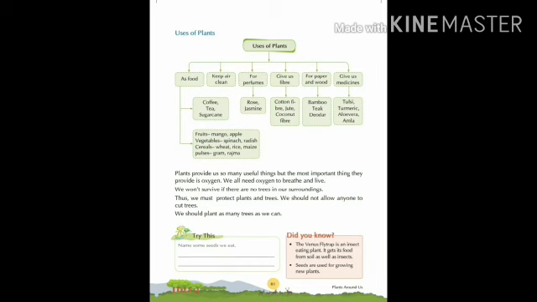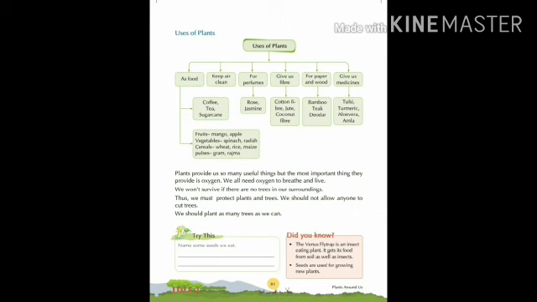And plant provide us so many useful things, but the most important thing they provide is oxygen. We all need oxygen to breathe and to live. We won't survive if there are no trees in our surrounding. Thus, we must protect plants and trees. We should not allow anyone to cut trees, and we should plant as many trees as we can.